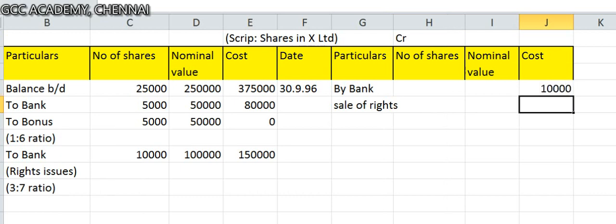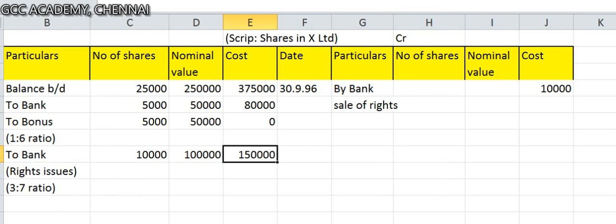The question says the consideration is 2 per share. So 5,000 into 2, he is going to get a consideration of 10,000 rupees. Whatever rights he has sold normally is going to reduce the cost of investment. Very important. The cost of investment is 1,50,000 and the sale of rights is 10,000. So you have to put it on the credit side. That means the net cost is only 1,40,000.